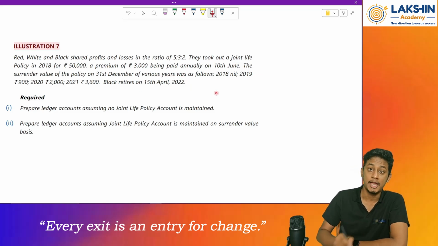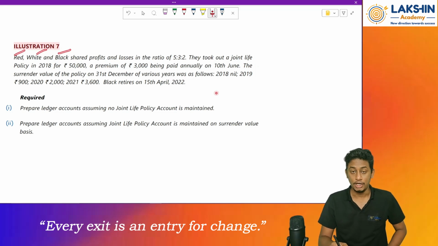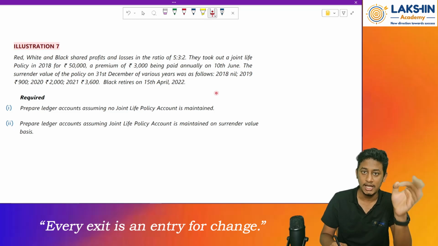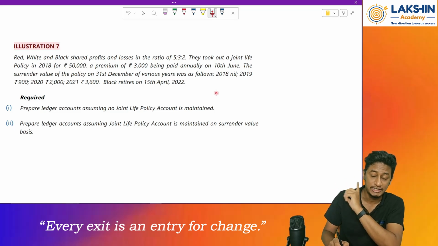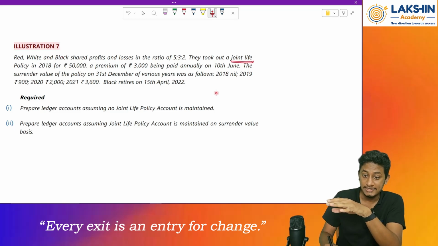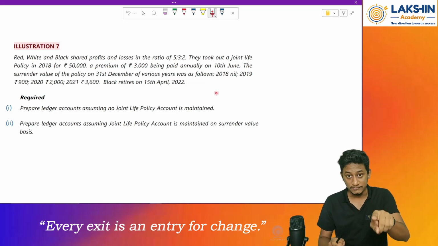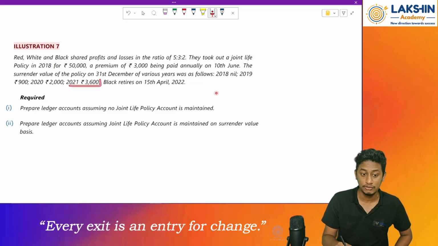That means the policy will be automatically surrendered. Why? Because it is a joint life policy which has been taken on the life of Red, White, and Black. So if any one of the partners retires or dies, the policy is affected. The death part we'll see when we talk about death of a partner. But in this case, since Black has retired, and since it is a joint life policy taken jointly on the life of all the three partners, the policy will be auto surrendered. And I will receive only the surrender amount, right?